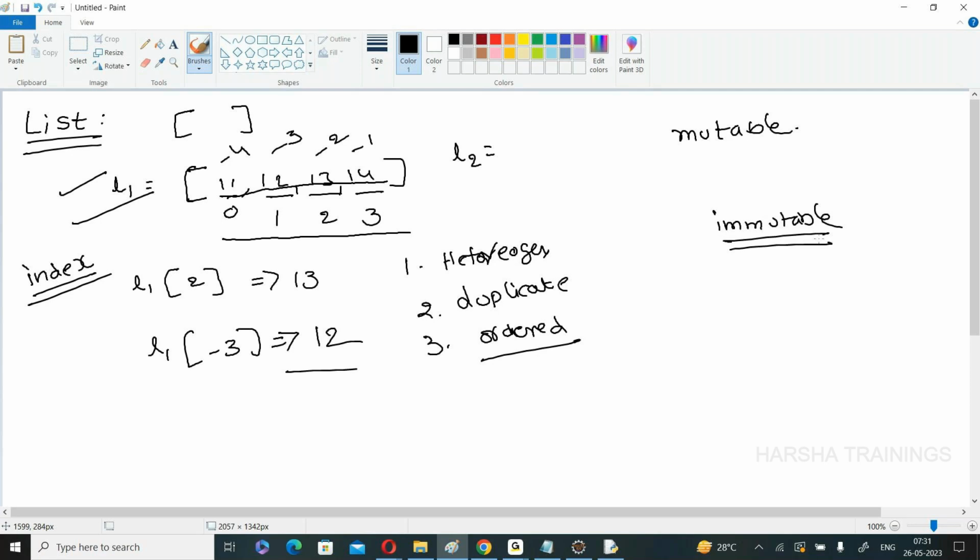Immutable means once we create a string, it is not possible to modify. Yes or no? We tried that one. Within the string S1 at 0th position, initially W is there, but if I want to change the W into some other letter K, it gives an error. Similarly, mutable. Now move to list. A list is mutable. What is meant by mutable? The reverse. After creation also, it is possible to modify.